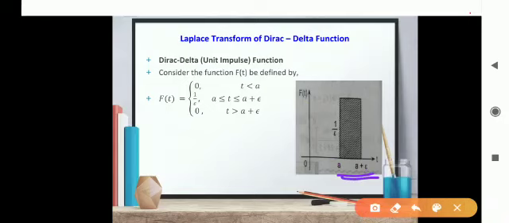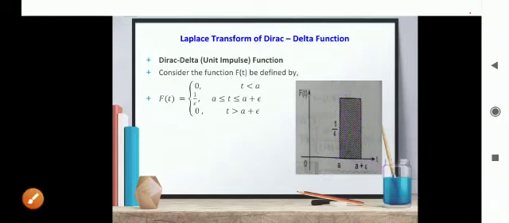Epsilon is a constant, so 1 upon epsilon is also a constant number. So for all the values of t which are lying between this range, the function value is constant and it is equal to 1 upon epsilon. Thereafter again the function value is 0, so the points will lie on the t-axis, or we can say x-axis. So this is the graph of the Dirac delta function.